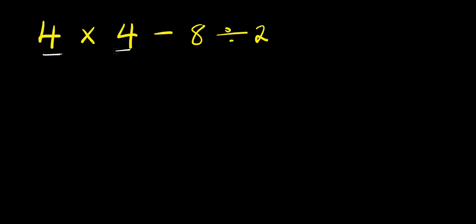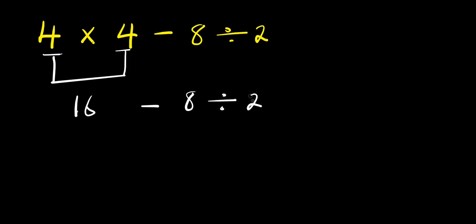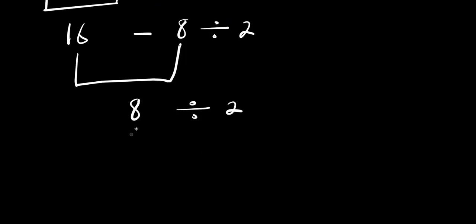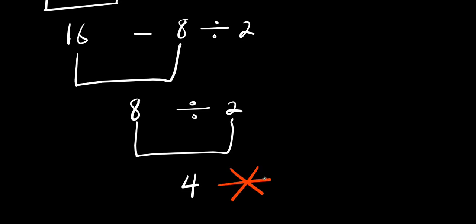4 times 4, this is 16. Then you have minus 8 divided by 2. So 16 minus 8, you have 8 divided by 2. And from here, 8 divided by 2, you have 4. Now, ladies and gentlemen, if your answer is 4, you are wrong. You are wrong. Absolutely wrong.